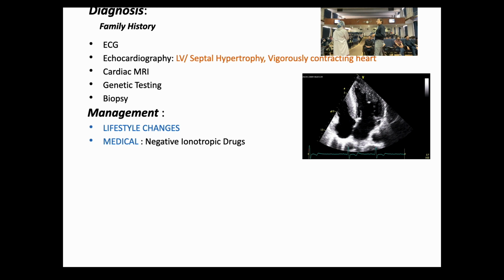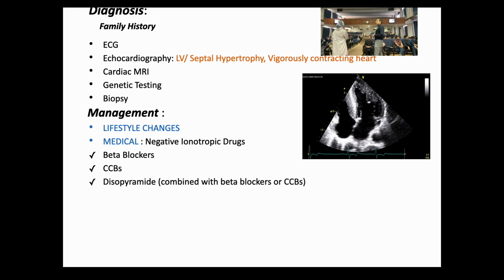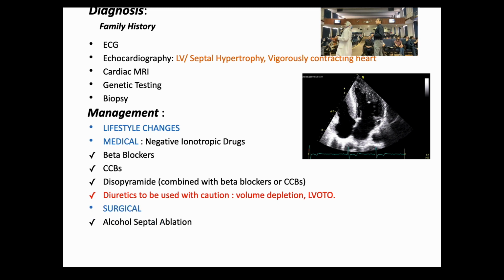Negative inotropic drugs: beta blockers, calcium channel blockers. Can combine that with disopyramide if the patient is not responsive to beta blocker alone or calcium channel blocker. So do not use digoxin in these patients, never. As I just mentioned earlier, diuretics and vasodilators should be used with caution. Surgical options: we can reduce the hypertrophic septum by means of alcohol septal ablation, or we can go for myectomy. And lastly, we have the option of cardiac transplantation.